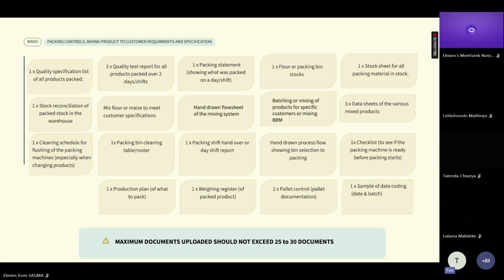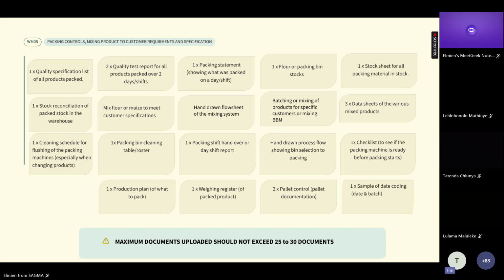Checklist to see that the packing machine is ready before packing starts. So in the morning you get there: have we got the right selection of bin? Have we got the right packing material? Is the glue pot on? That type of thing. Make sure there's a checklist to check that stuff.